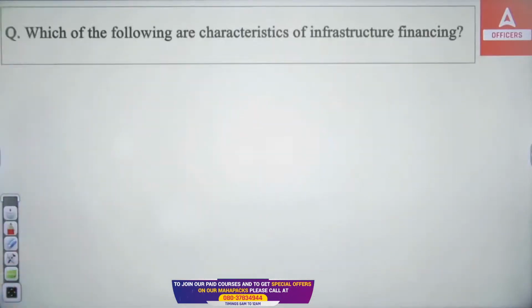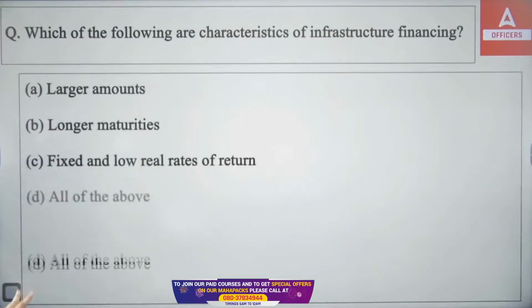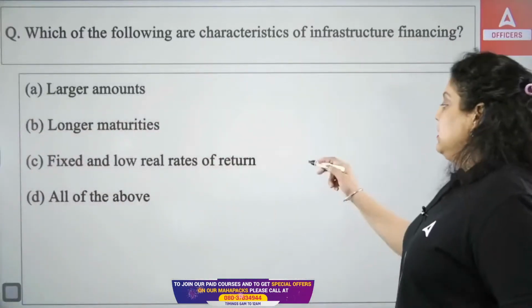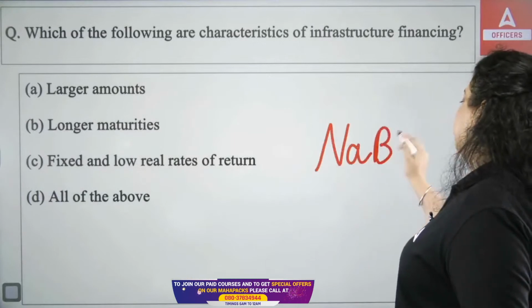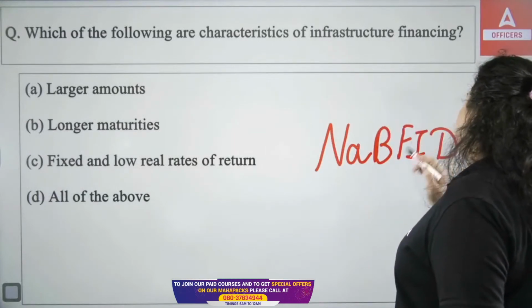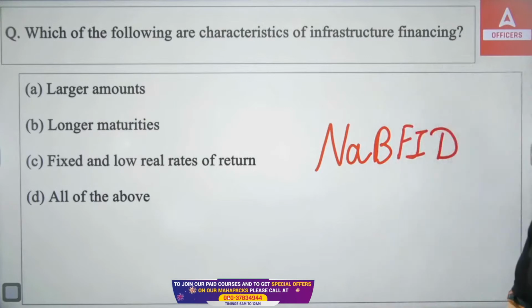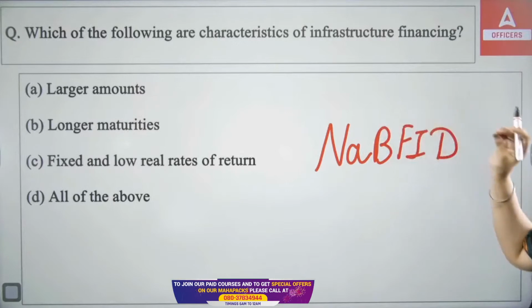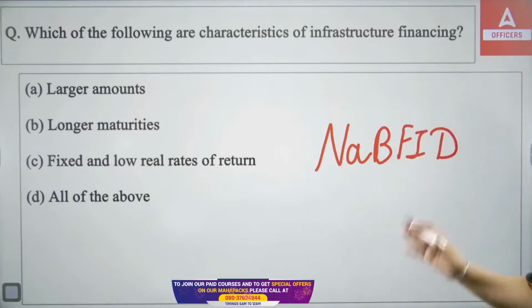Okay, next question. Which of the following are characteristics of infrastructure financing? Infrastructure financing simply means you are providing funds to infrastructure, and if you remember, the latest update has been done here, that is NABFID, the National Bank for Financing Infrastructure Development. That's the latest development financial institution, introduced in 2021 only.